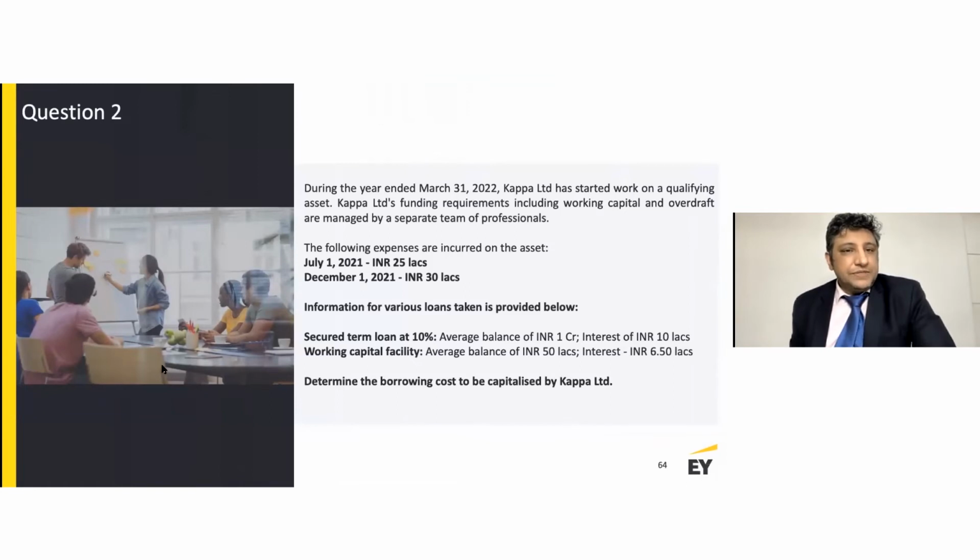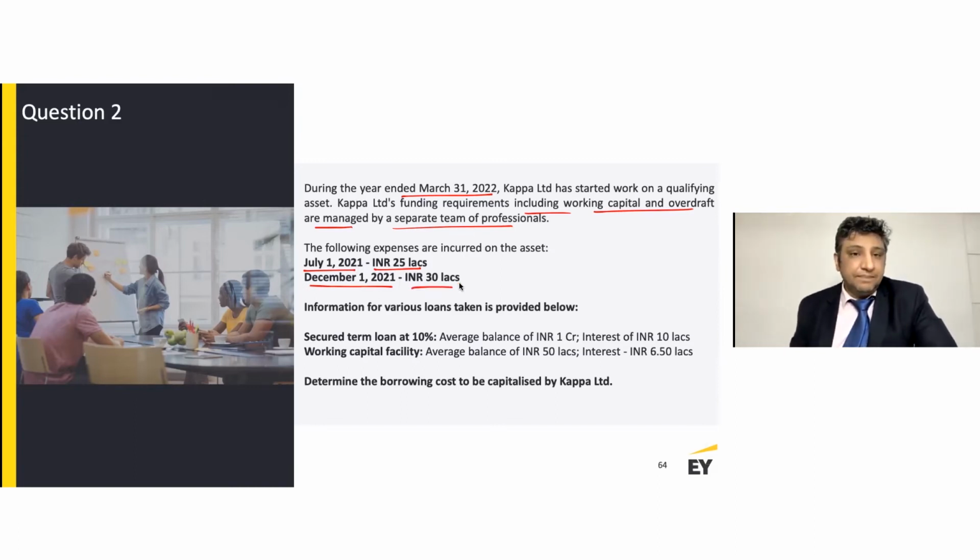We are provided with the information here. It says that during the year ended 31st of March 2022, Kappa Limited has started working on a qualifying asset. Kappa Limited's funding requirement, including working capital and overdraft, are managed by a separate team of professionals. That's okay. The following expenses are incurred on the asset. On the 1st of July 2021, 25 lakh rupees is spent, and on the 1st of December 2021, another 30 lakh is being spent. Information for various loans taken is provided below.